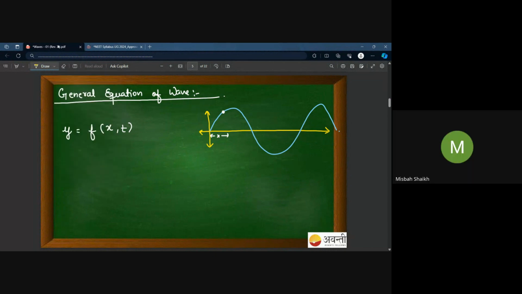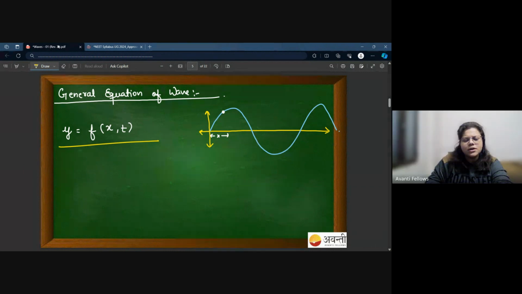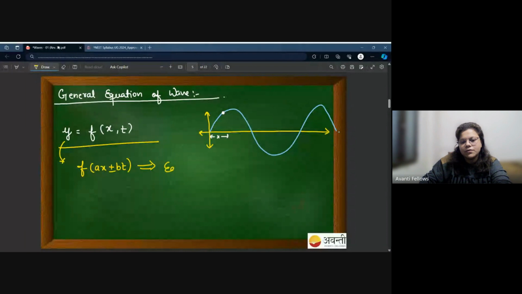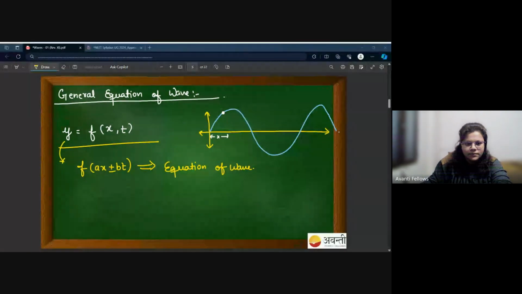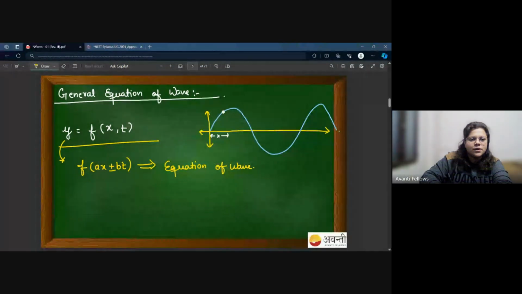Yes, ma'am. So the general expression or the basic mathematics would calculate that all the equations which have this kind of form, ax plus bt or minus bt, where a and b are some constants, they are a function of x and t. This kind of function will be the equation of wave. Okay? This kind of function will be the equation of wave. Is that okay? Yes, ma'am. Okay.